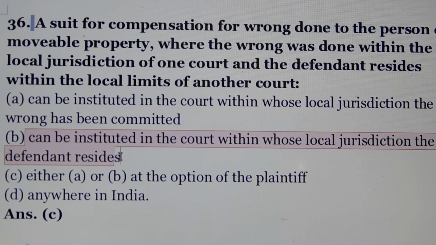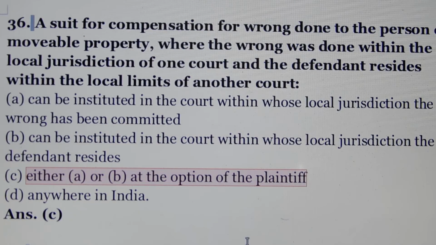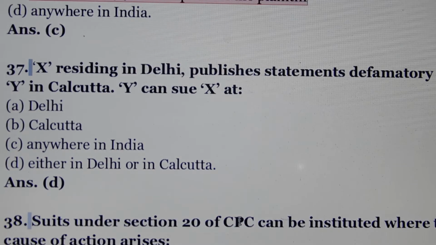Number B, can be instituted in a court within whose local jurisdiction the defendant resides. Either A or B, option of the plaintiff. Question number 37. X residing in Delhi publishes statement defamatory to Y in Calcutta. Y can sue X at. Answer is option number D, either in Delhi or in Calcutta.